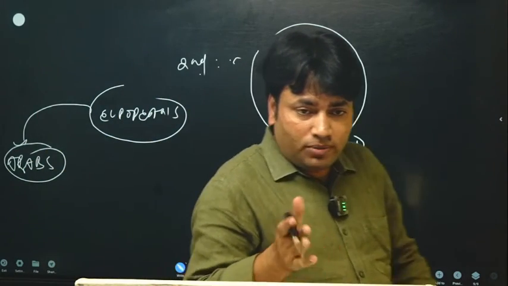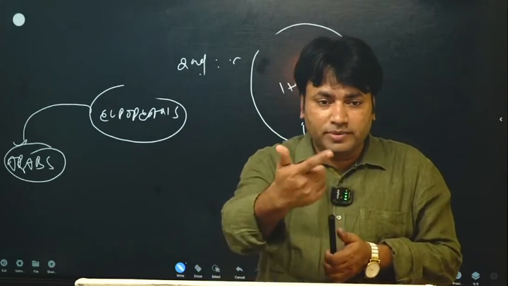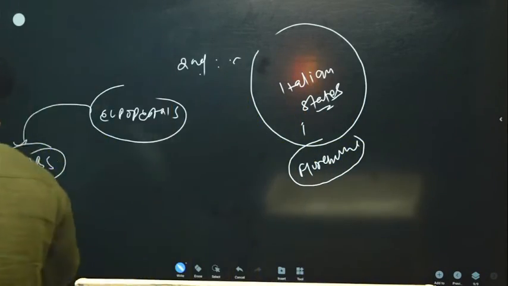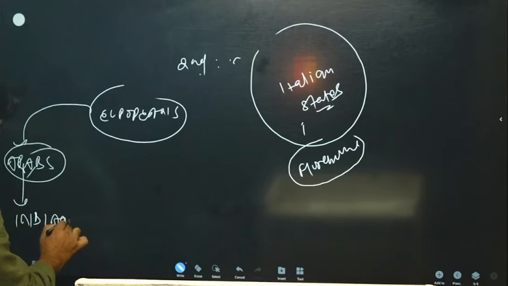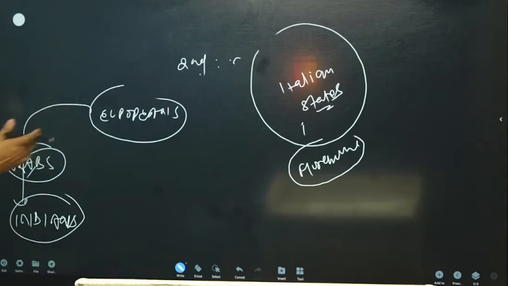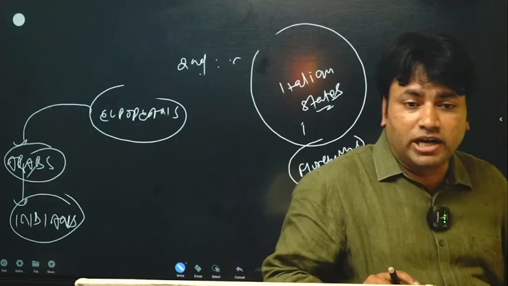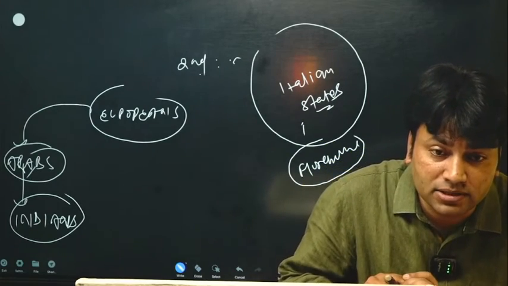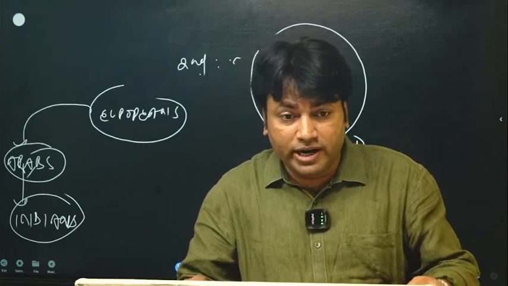And you will be surprised to know that Arabs learned from Indians. So India was a Vishwaguru from the beginning.